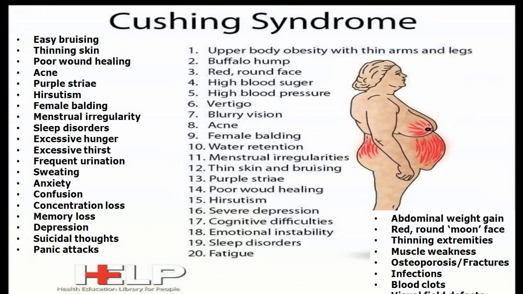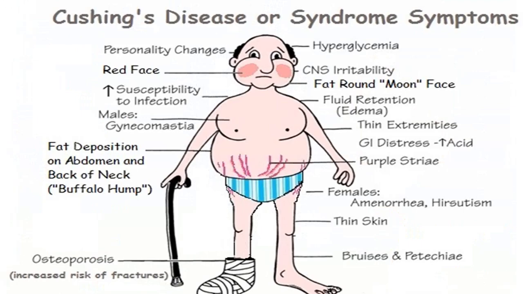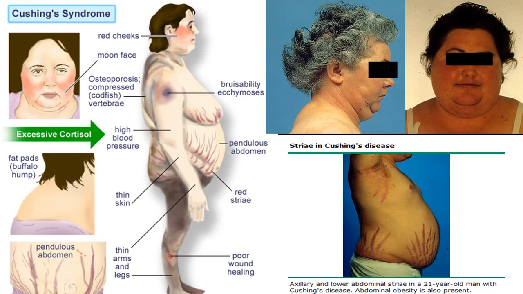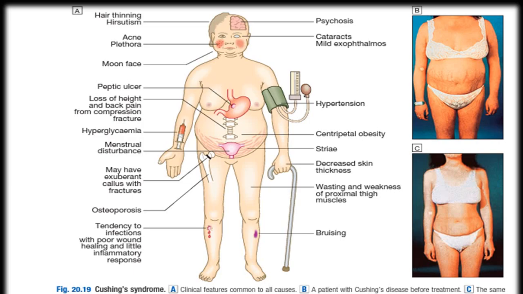Again, the same thing mentioned in different patterns, in a pictorial way. If you want to remember this way, well and good, or you go through each individual system. So these will be the different symptoms. Pictorial way, go from the top: loss of hair, then red cheeks, moon face, buffalo hump, easy bruising, stria, hypertension, thin skin, thin arms, central obesity, menstrual irregularity in females, and in males and females both, decreased libido.